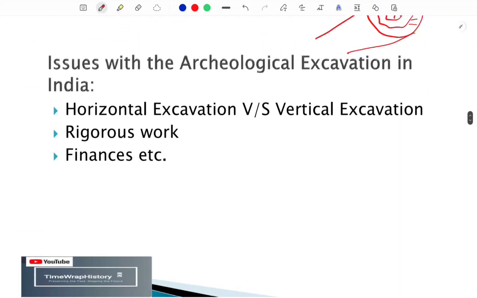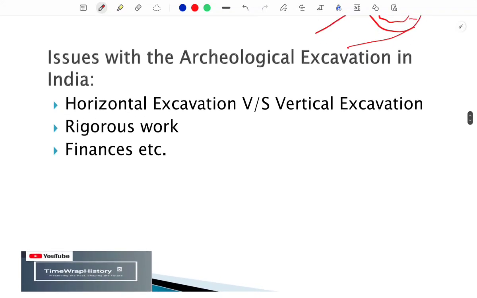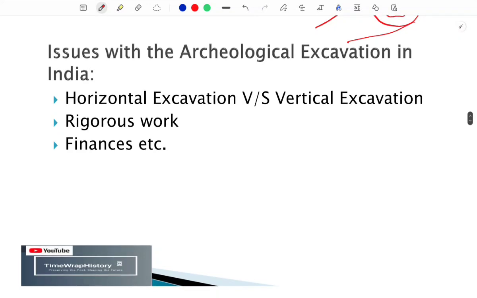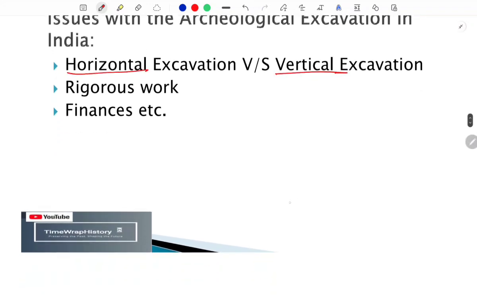Apart from that, we also have to discuss the issues with archaeological excavations in India. So the first thing, as I also discussed earlier, is that there are two types of excavation: horizontal and vertical excavation. So in horizontal excavation, if we find a particular site here, we will just expand it horizontally.